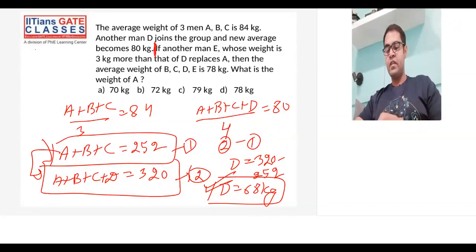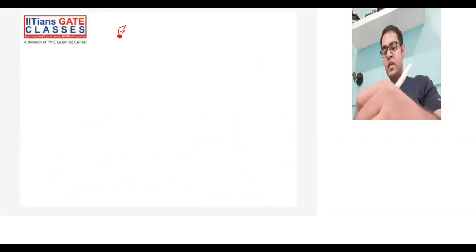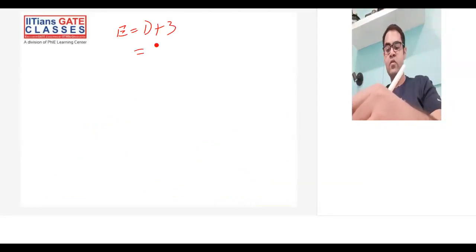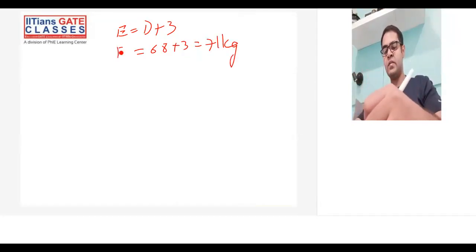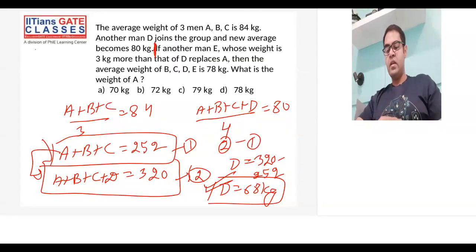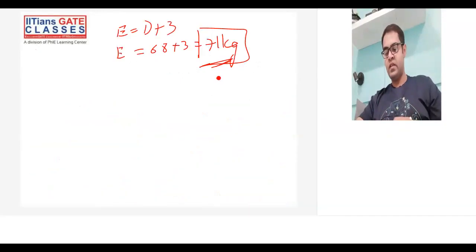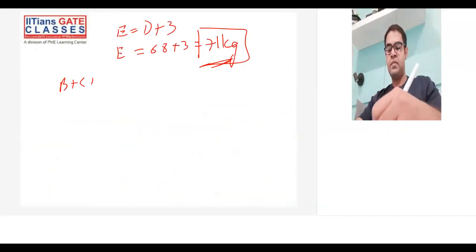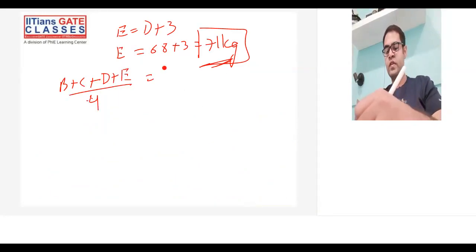Okay. So if another man, now it becomes easy, I'll tell you why. If another man E whose weight is 3 kg more than D. So they are saying E is equal to D plus 3. D I know is 68. So now I can directly get the weight of E. E is nothing but 71 kg. Alright. That's the idea. E replaces A. Then average weight of B, C, D, E is 78 kg. So (B plus C plus D plus E) by 4 is equal to 78 kg.